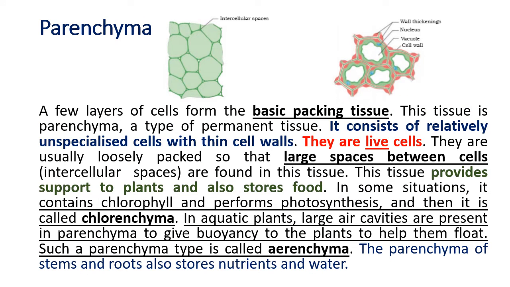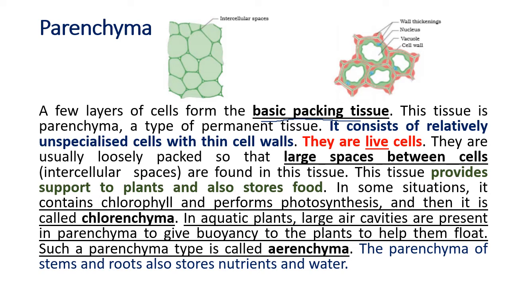So the first of the supporting tissue is the parenchyma. Now you can see in the parenchyma diagram they have mentioned intercellular spaces. There is a nucleus, a very big vacuole, there is even a cell wall and the cell walls have thickenings. But what is the function of the parenchyma? It is a basic packing tissue. It fills up spaces between the parts of the plant, between the cells. So parenchyma is the basic packing tissue.